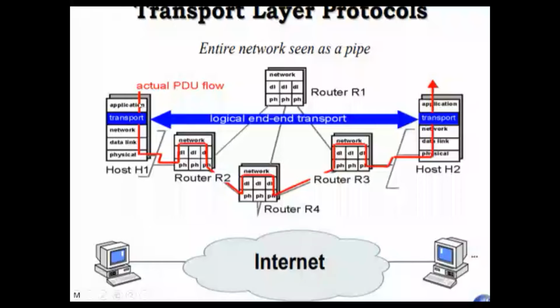As you can see, this is host H1 which is the source, this is host H2 which is the destination, and here is the logical end-to-end transport. This is for TCP, which provides a logical connection between the two transport layer protocols. And if you see routers R2, R3 and R4, these are intermediate routers, and only the functions of three layers come into picture.